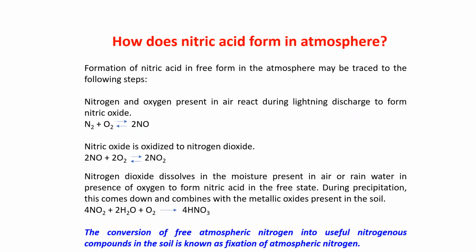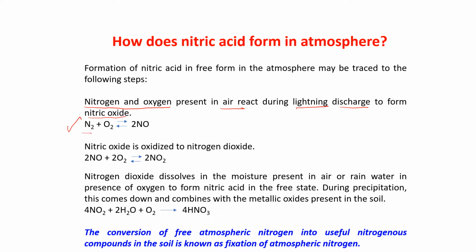This is an important slide, children. How does nitric acid form in the atmosphere? See the following steps. First, nitrogen and oxygen present in air react during lightning discharge to form nitric oxide. See the reaction?